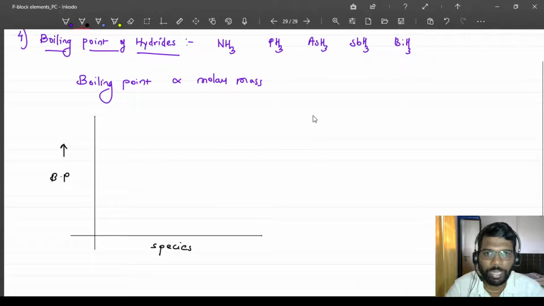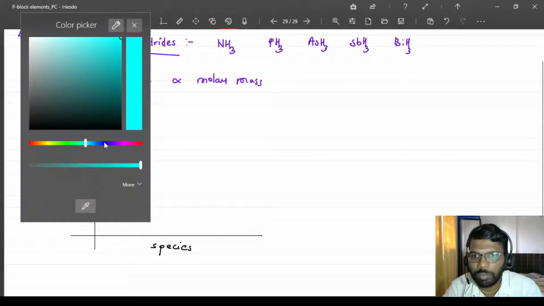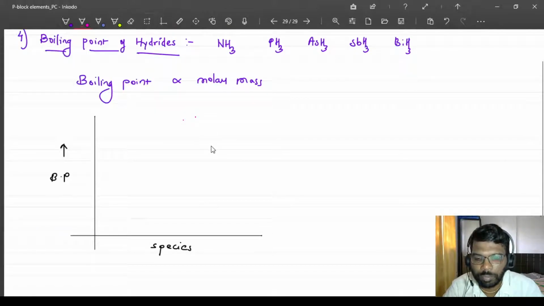According to the molar mass, since the molar mass is highest, I will write the boiling point of BiH3 at this level, the highest point in the boiling point.